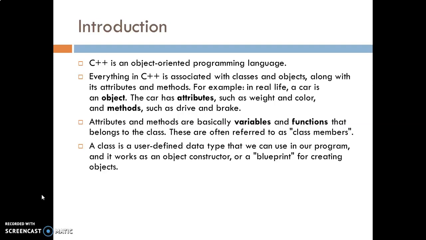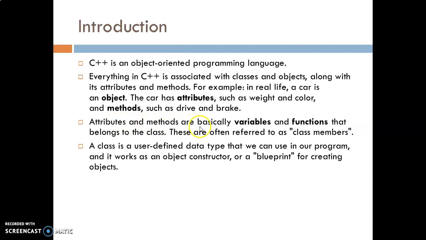For example, in real life, suppose we take a car. Car is an object, and the attributes, that is variables, are such as weight and color, and the methods, that is functions, are such as drive and brake. Similarly, the same concept is associated here.